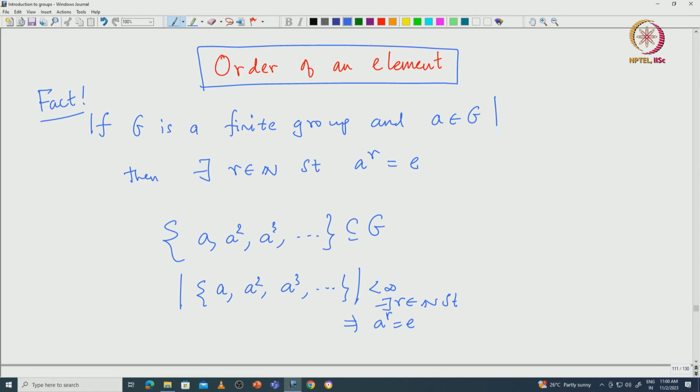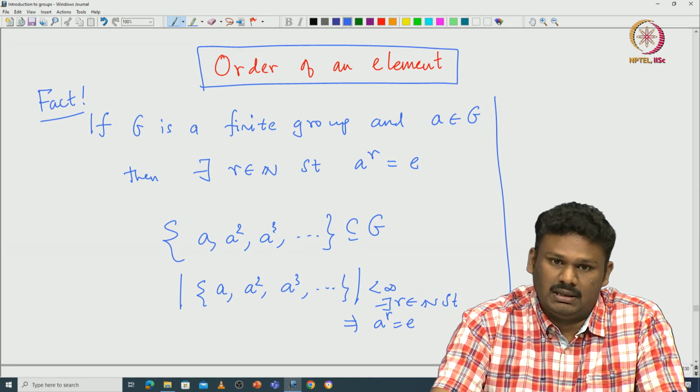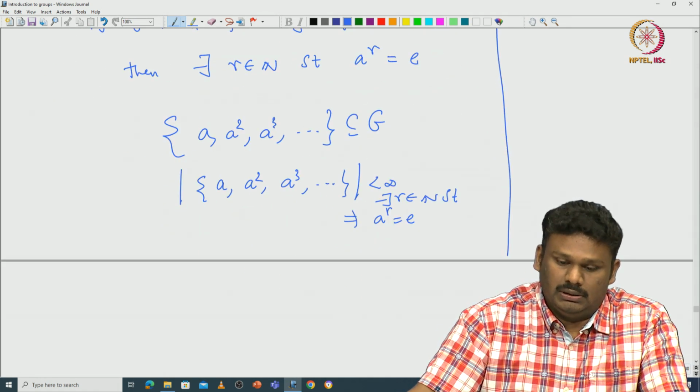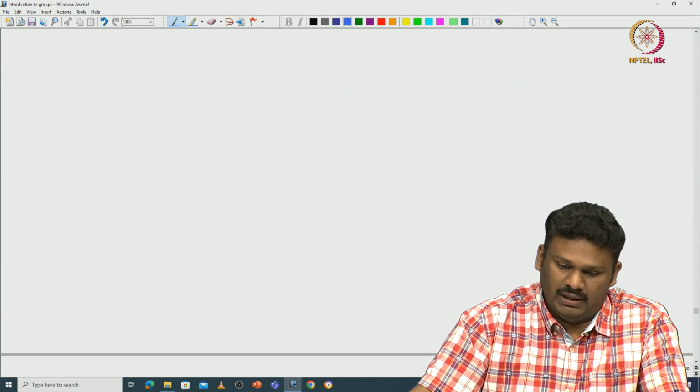Okay. So this is something we already saw. Now this somewhat motivates us to look for the smallest R such that A power R is identity. That is the definition of order of an element.